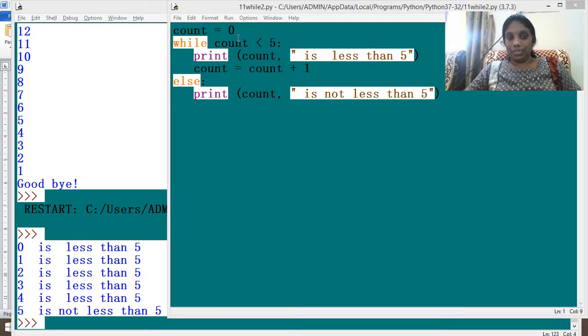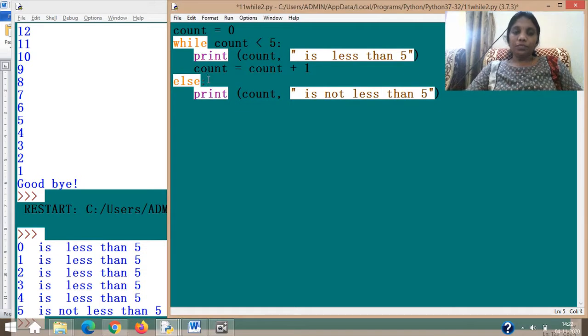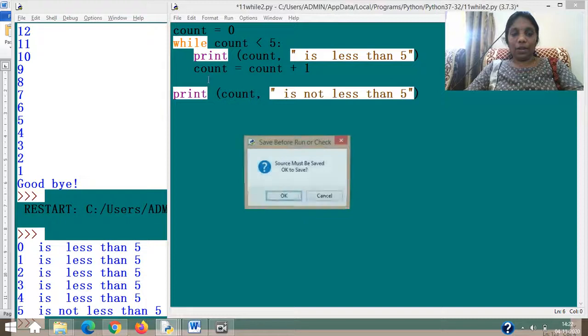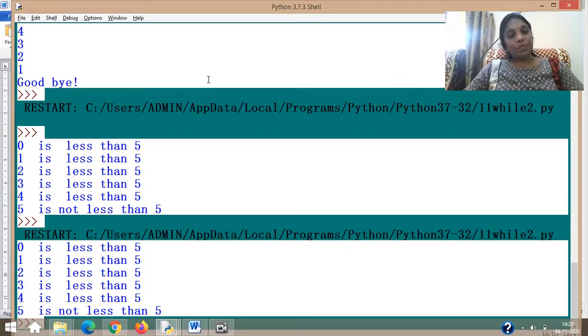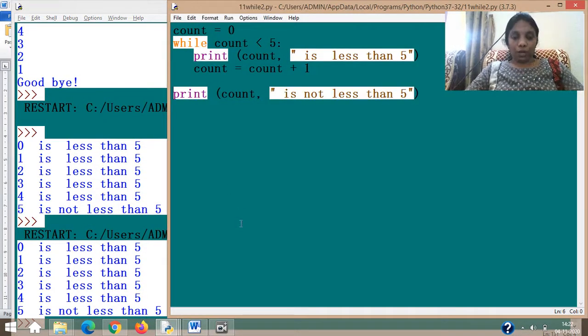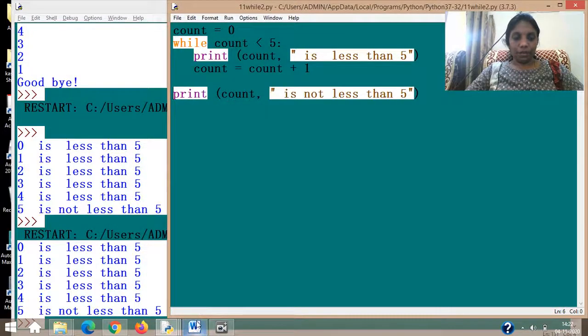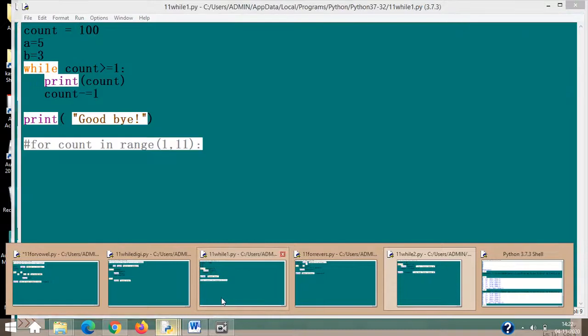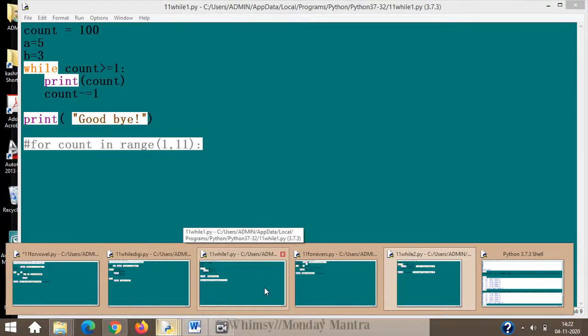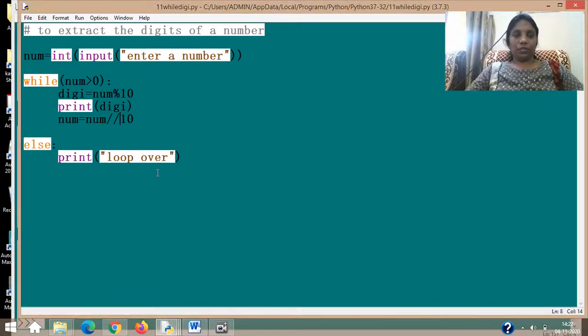It comes with an else. Even if I am not writing else and putting it outside the loop, it will work. I am just showing you. Else it comes and says print. Same thing will happen. See? So this is how your while loop works. I will show you one more example with your while loop. Then you will stop because this is it.